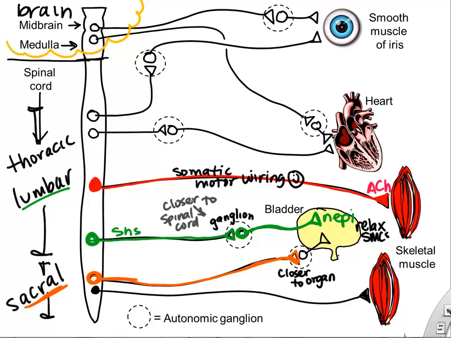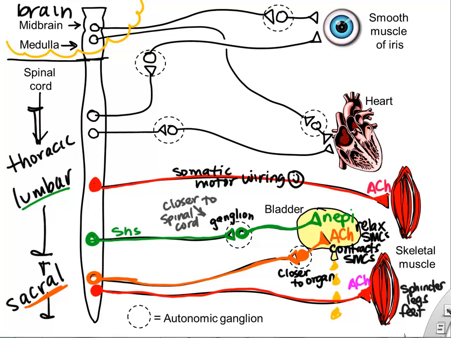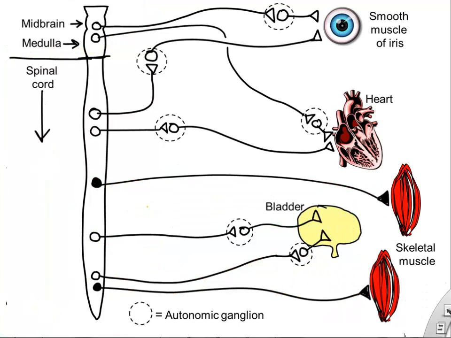If we see a sacral neuron extending to a ganglion very close to our bladder, and it releases ACH, which causes our bladder to contract and cause peeing, we'll assume that must be a parasympathetic wiring or neuron chain. And of course, we also have somatic wiring to things like our legs and our feet and our sphincters. So I just wanted you to see anatomically how these wiring systems are distinct and separate.